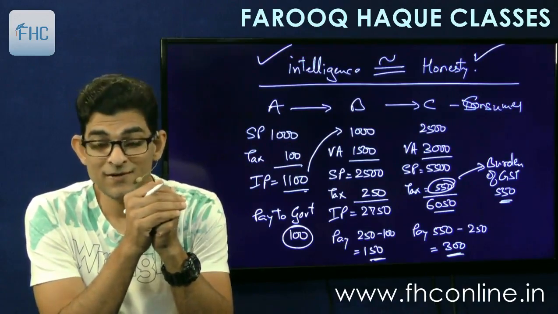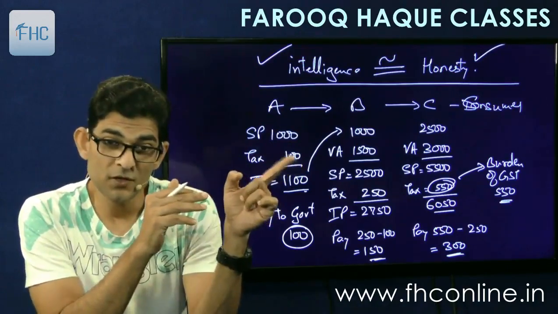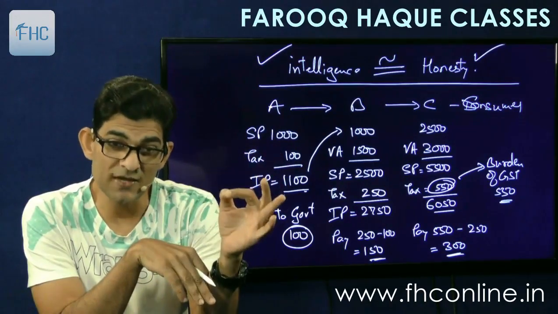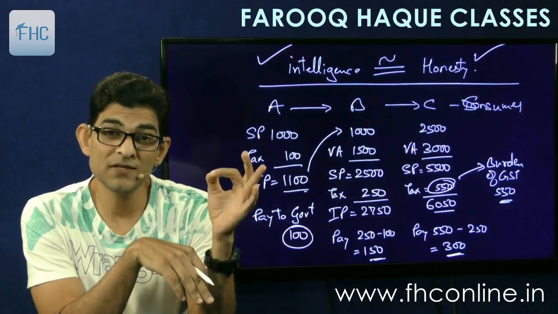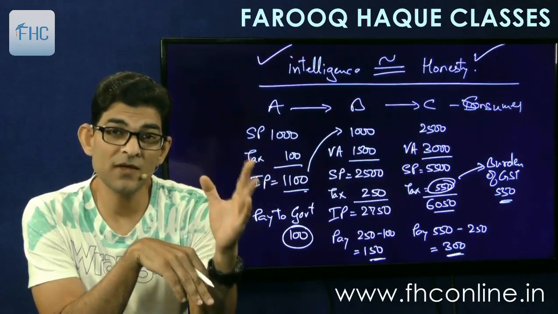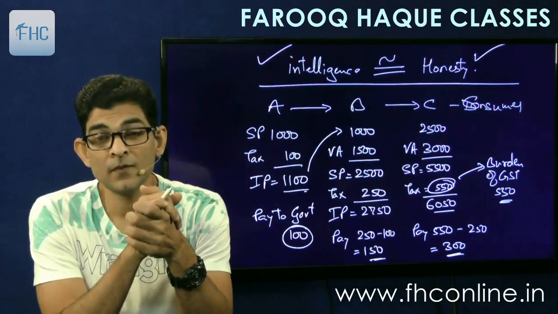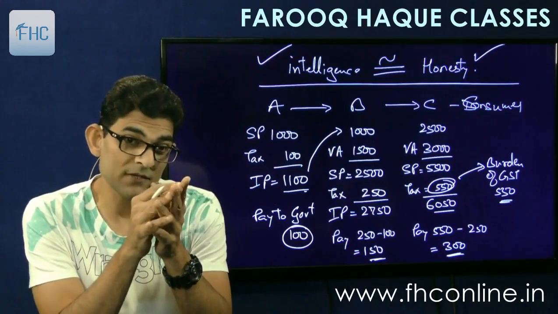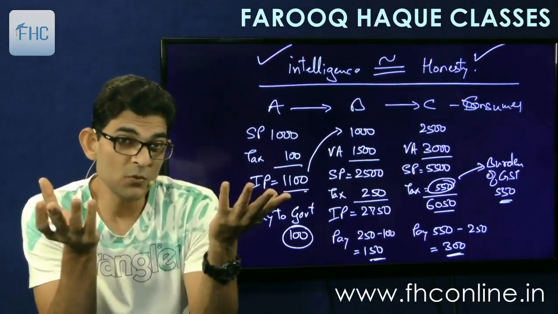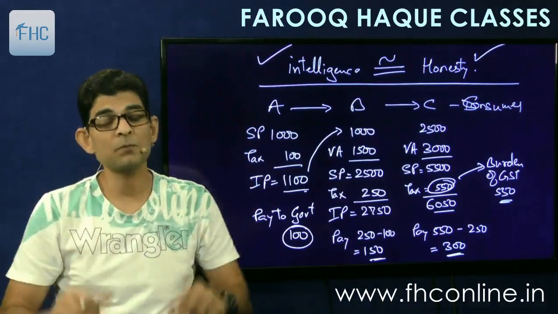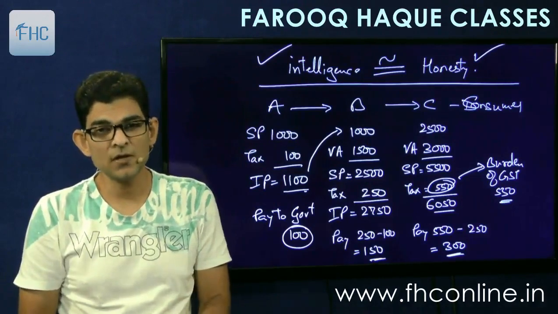Understood? So for the credit to pass on, it's important that tax is paid at every stage. Every stage. That is very, very crucial and important. And this happens not just in avoidance of tax, it also happens in a genuine case of exemption. Remember this one point. It also happens in exemption.